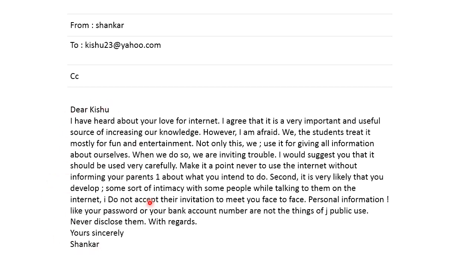So this is an email which is being written, and can you see first from, to, from whom it has come, to whom it has been sent. CC if you want to send it to more than one person, okay? And here is the email. Okay, it's same as letter, only this thing is different. Here we don't write the address or anything, we only write the mail ID. Clear to everyone? Okay, moving ahead.